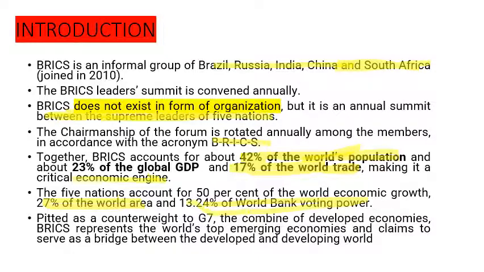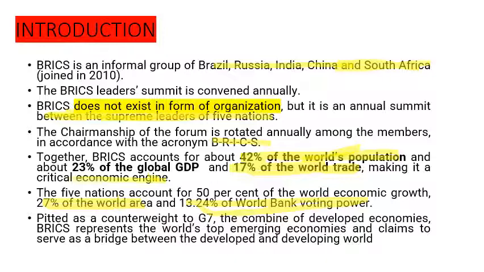So in the World Bank, there is voting. The World Bank and IMF are called Bretton Woods institutions; Bretton Woods is just a name for these institutions.